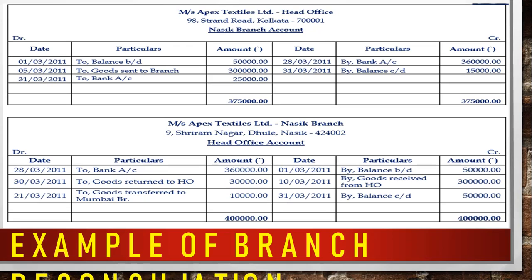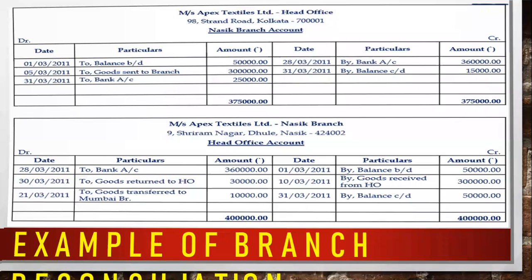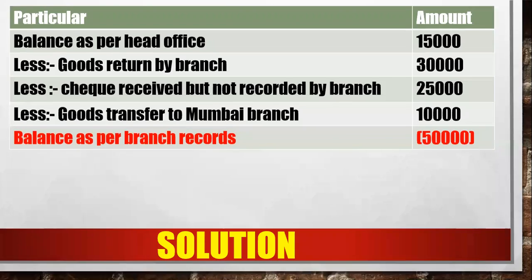First is the opening balance, that is 50,000 in the head office account also. So it's matching. If you find any mismatch, you have to prepare a reconciliation over here. This is the solution, you can say. Same as what you are showing, I am showing you in the PPT. You can make this reconciliation in an Excel sheet.